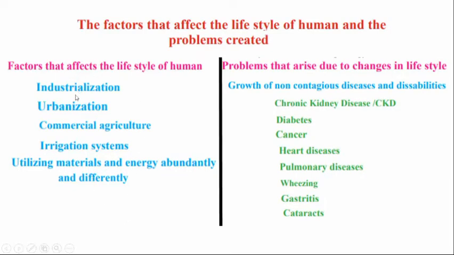So due to these factors, humans get some problems. Those are the growth of non-contagious diseases and disabilities. So now let's go through what are the diseases caused by these. Mainly chronic kidney disease, then diabetes, cancer, heart disease, pulmonary disease, wheezing, gastritis, and catarrh. So in this video, let's focus on the factors that affect the lifestyle of humans.